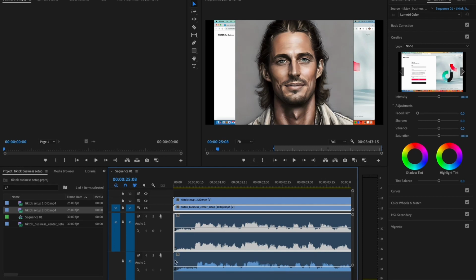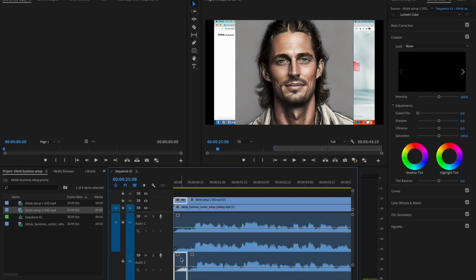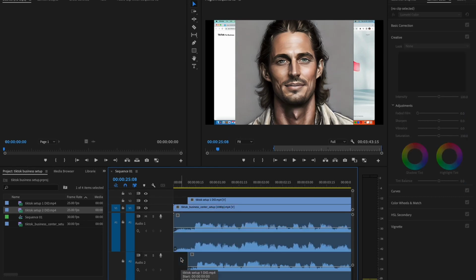Let's just go back to the beginning. Let's just cut a little bit out of it. And so cutting is actually pretty simple. You just use the little razor tool, or you can just press the button C. Press C and it turns into a little razor. We're just gonna take this bottom file down here. We're gonna cut a little bit of it. And then we're gonna press V, or the arrow up here. It's gonna be selection tool V. So C and V. V just turns it back into an arrow. So now we're gonna click that little beginning part. There we go, and delete it.